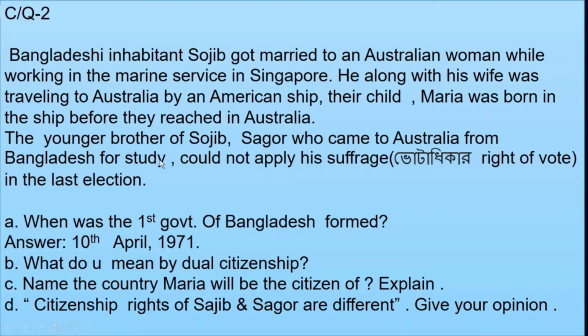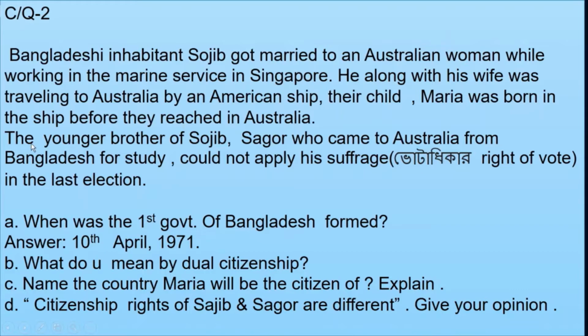Bangladeshi inhabitant Shajib got married to an Australian woman while working in the marine service in Singapore. He, along with his wife, was traveling to Australia by an American ship. Their child Mario was born in the ship before they reached Australia. Okay, this is one event.